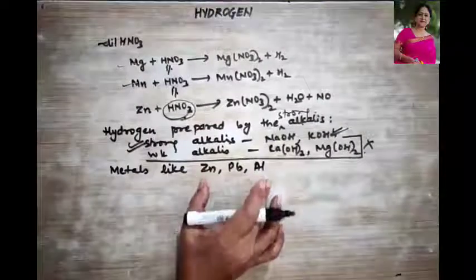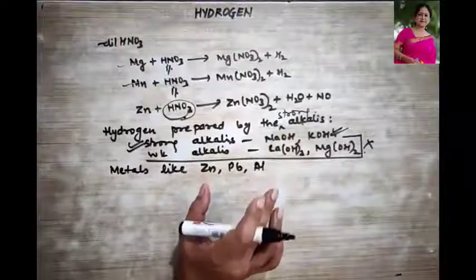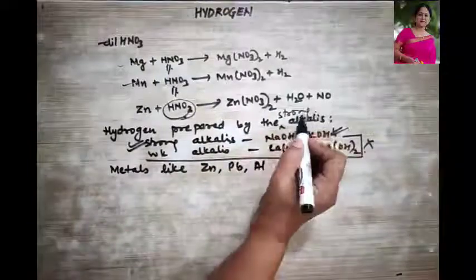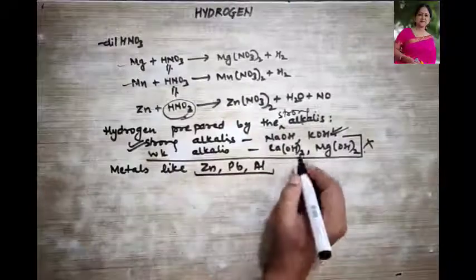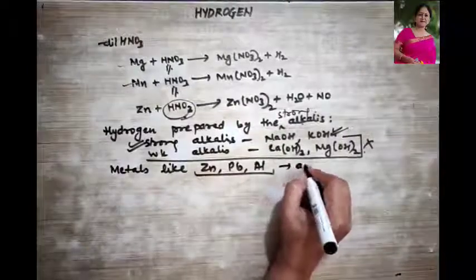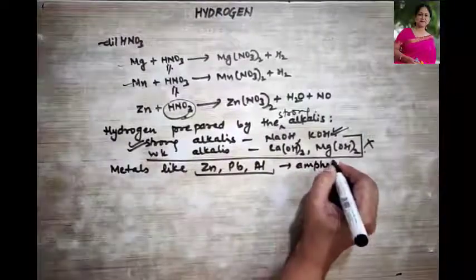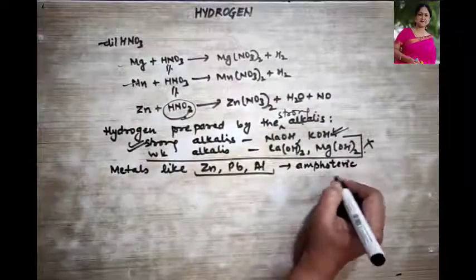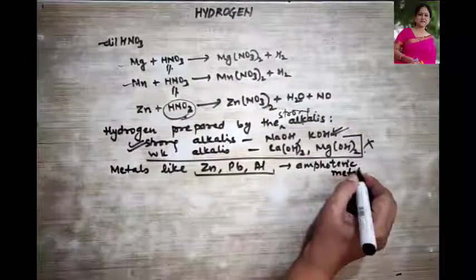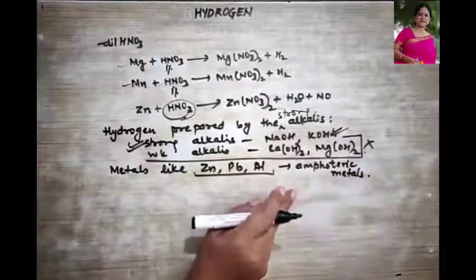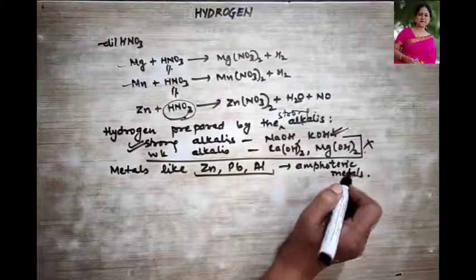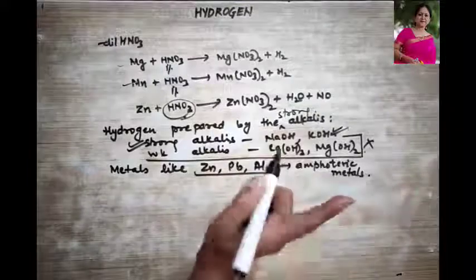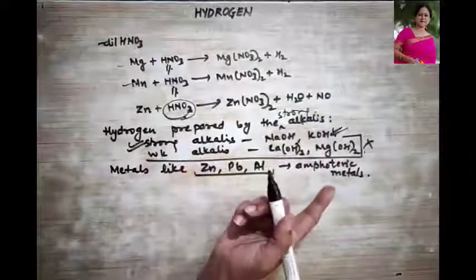Okay, these are the only three metals which can react with strong alkalis, and therefore they are termed as amphoteric metals. Right? What are they termed as? Amphoteric metals. Now what are amphoteric metals? These are those metals which can react with both acid and bases.